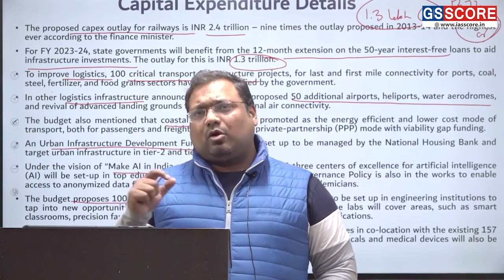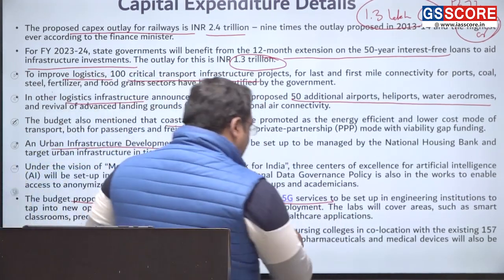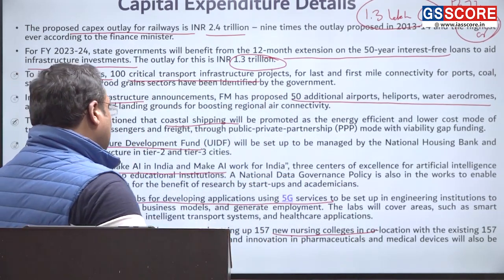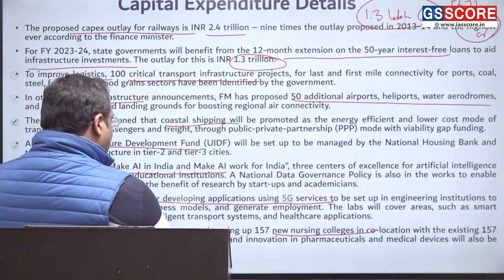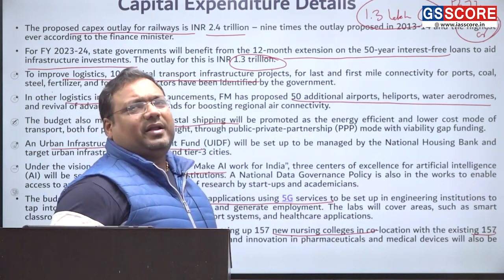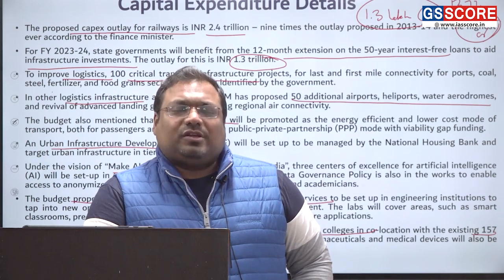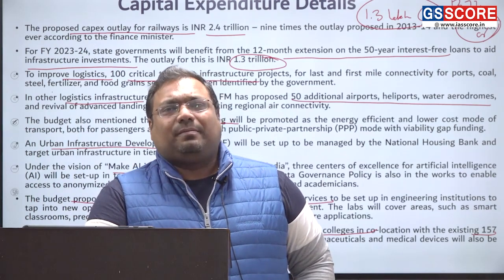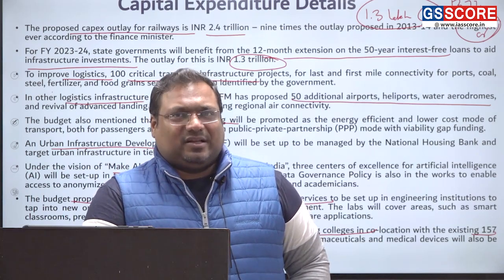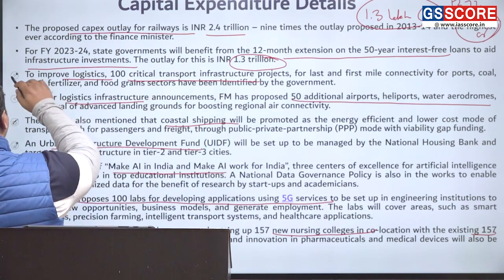So in all the medical colleges in the country, we have identified 157 locations where we will have the new nursing colleges. Okay. And since 2014, we have set up 157 medical colleges. So with all of those medical colleges, we are going to set up these nursing colleges. मतलब 2014 से हमने 157 मेडिकल कॉलेज खोले. अब हर मेडिकल कॉलेज के साथ एक नर्सिंग कॉलेज भी खुलेगा. So these are all the capital expenditure details.